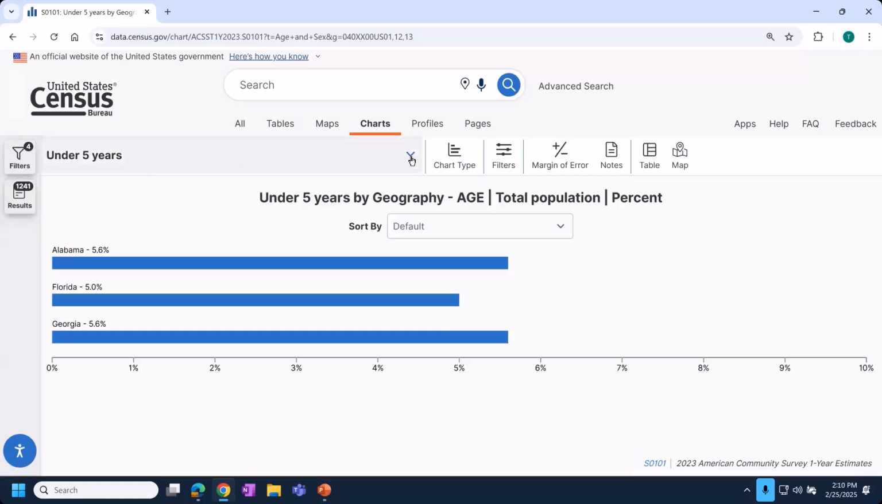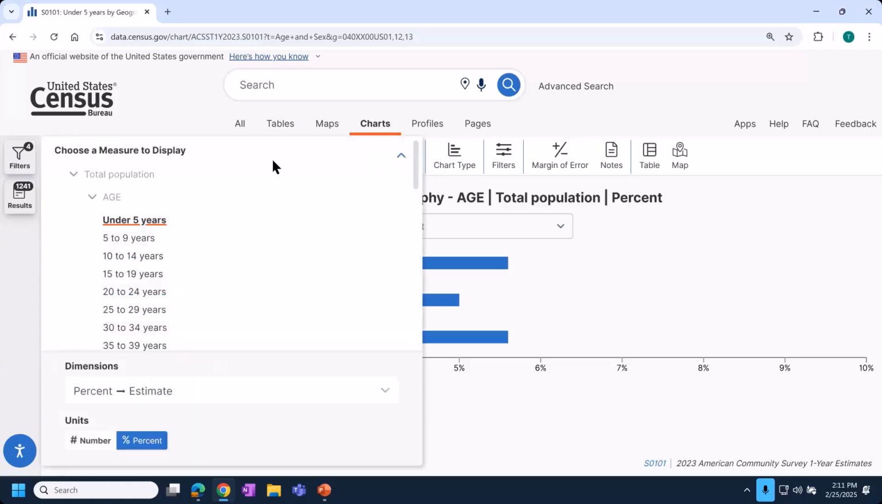You'll do that very similar to how you've been mapping items. So there's a drop-down menu at the very top of the chart. It says under 5 years. There's also a little arrow indicating that you can click here. And you'll see choose a measure to display. These are laid out in the same order that the rows of the data table were in.